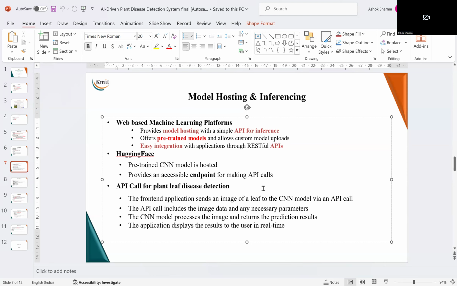Now, what the API call will do is help upload the image from the client to the Hugging Face model. The Hugging Face model has the CNN network. It will do the processing, and the API call will return the result back to the user. So that is how the hosted model will help us.